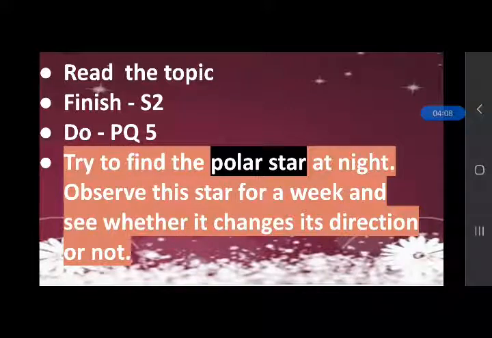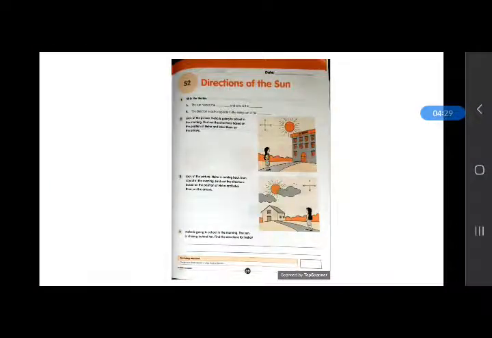After this you need to read the topic, finish your S2, do PQ5 and try to find the polar star at night. Observe this star for a week and see whether it changes its direction or not. You can take help of your parents also. And this is your S2.